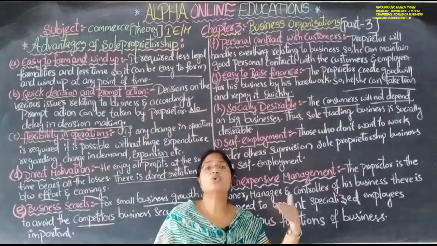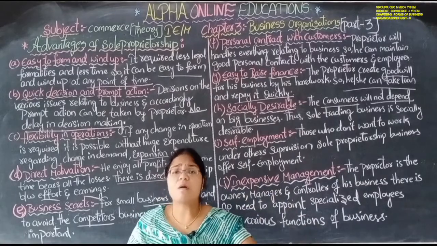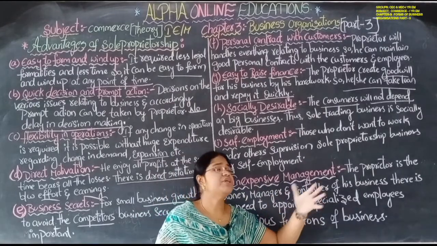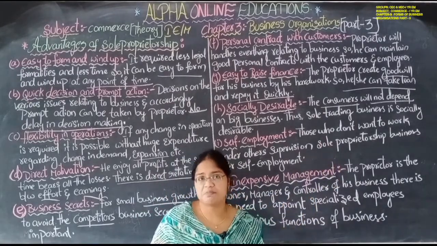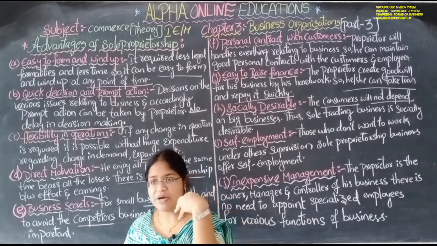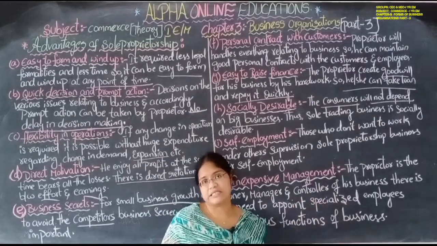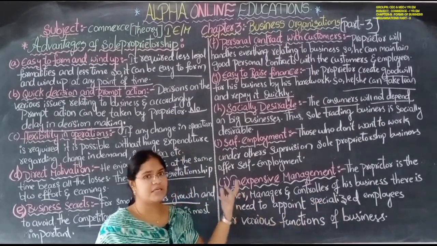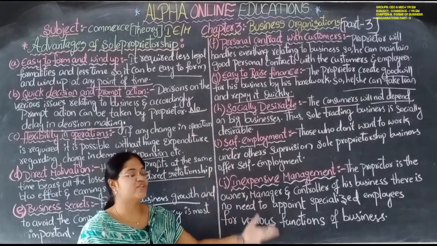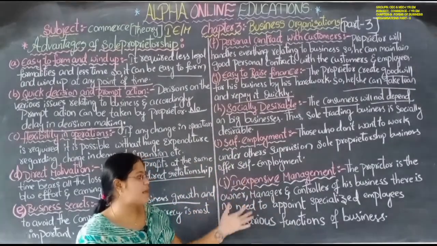Self-employment: those who don't want to work under the control of another supervisor can have the opportunity to start this sole proprietorship business. People who don't like working under others can start this type of business. Because he is the owner, the controller, and the manager, he is the only one person, that's why it is suitable for self-employment.